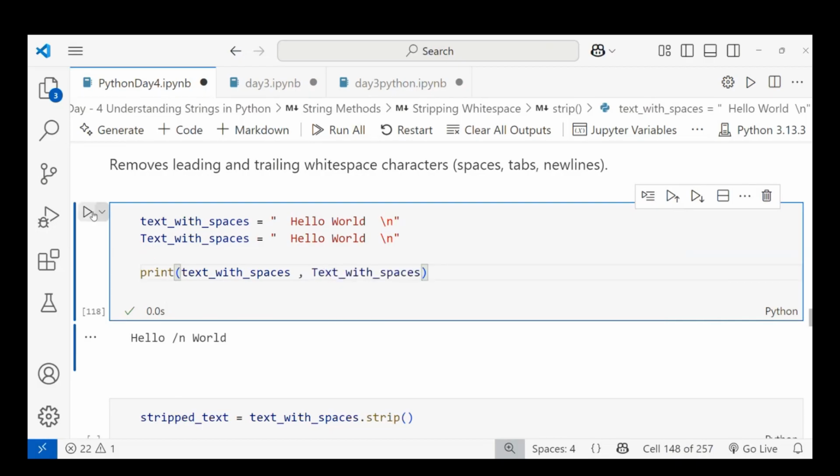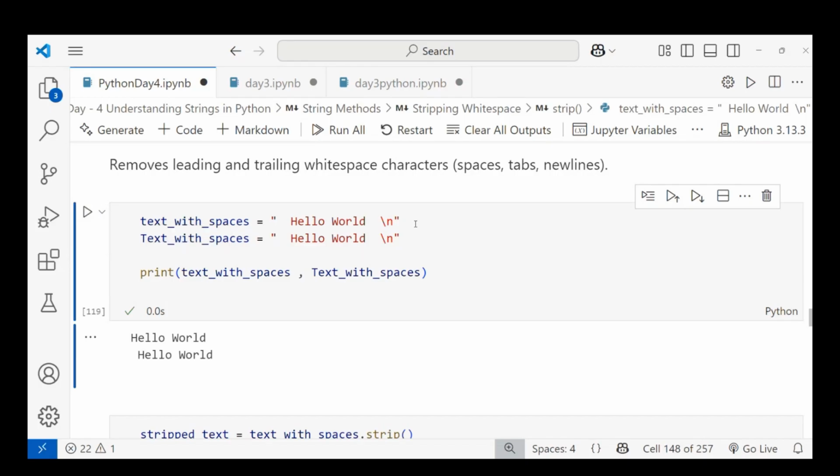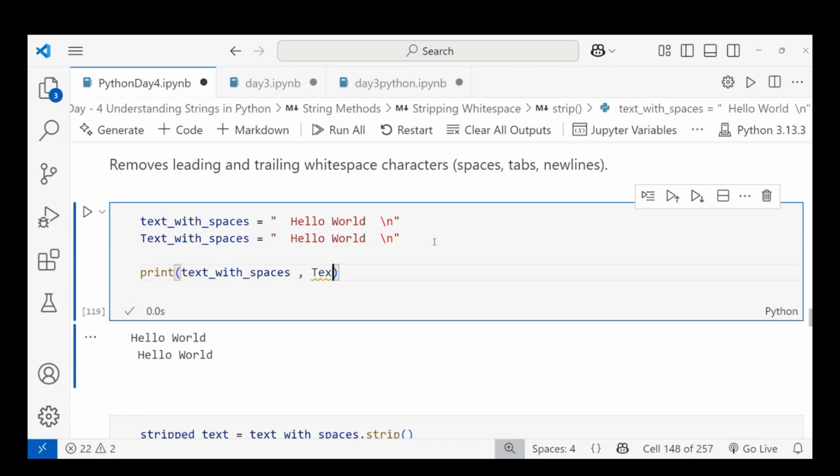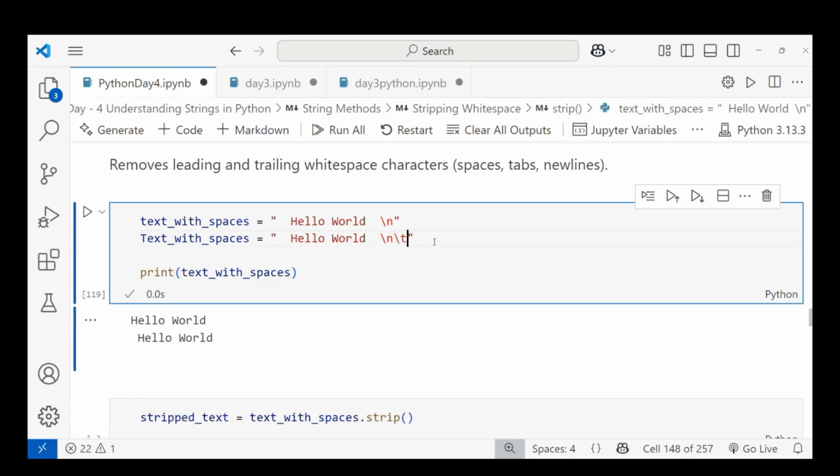So I'm printing both lines. The new line will work like what? Hello world, then hello world. New line is used to convert the first line to the next line. Then you can understand from upcoming classes when you work with Java and programming. No worries.